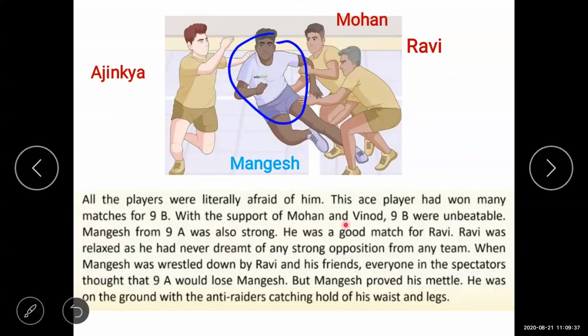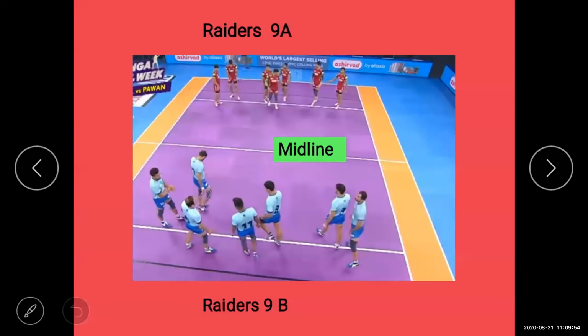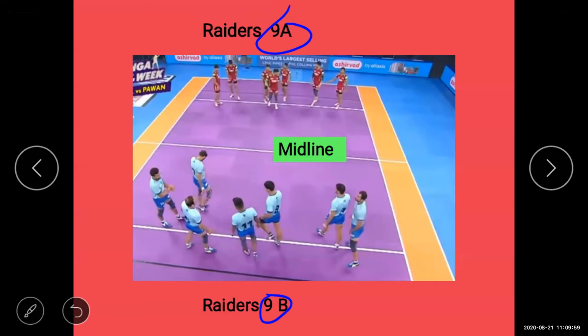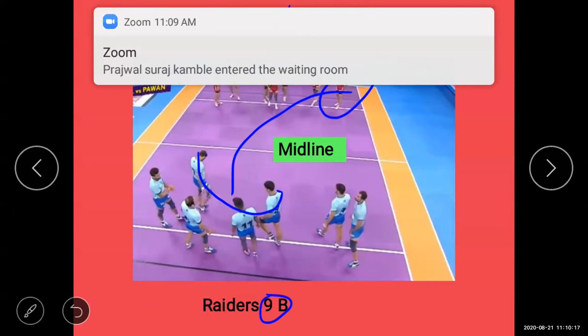So Ravi tried to stop Mangesh, and not only Ravi, Mohan and Ajinkya too. All three players tried to stop Mangesh. Now listen here, students. This is the ninth A team and this is the ninth B. Now from ninth A, Mangesh has entered ninth B, right? Here Mangesh has to touch Ravi, Mohan and Ajinkya. All right. Now what is Mangesh's duty? His duty is that he has to return back to his ground.